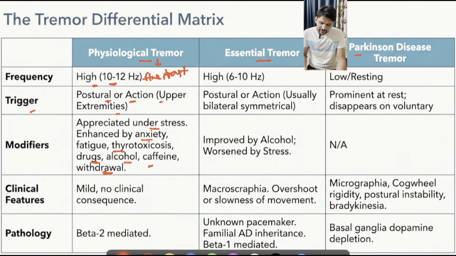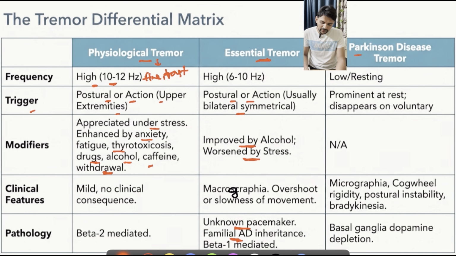Whereas when it comes to essential tremors, which are often seen as age-related manifestations, the exact pacemaker is not known, but it is claimed to involve the cerebellothalamic cortical axis, and it will be a familial autosomal dominant type of inheritance, in which we see it will get worsened by stress, and many times it might get improved after the intake of alcohol. And these are also not present at rest, but after assuming some posture or during some action, we will be able to see this, and it will usually be bilaterally symmetrical.